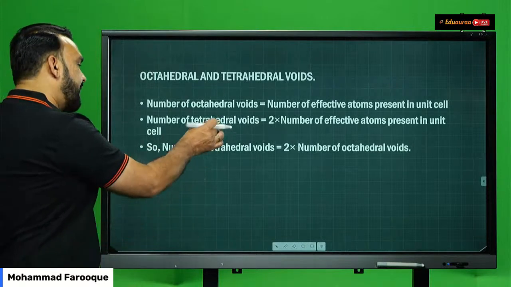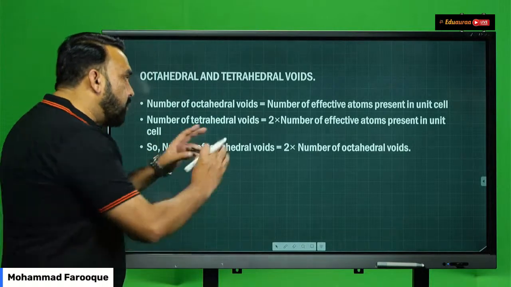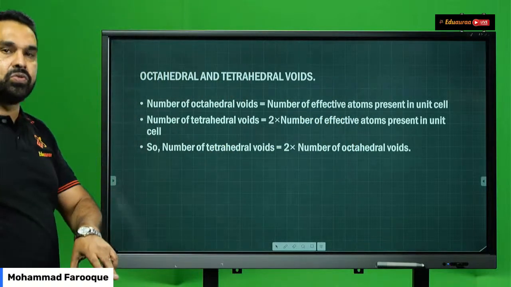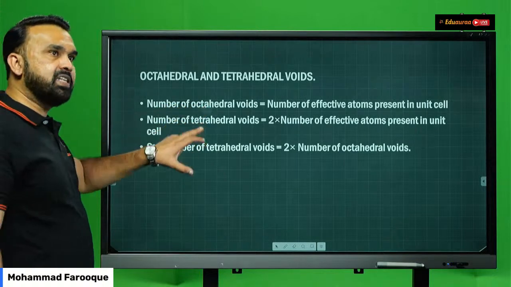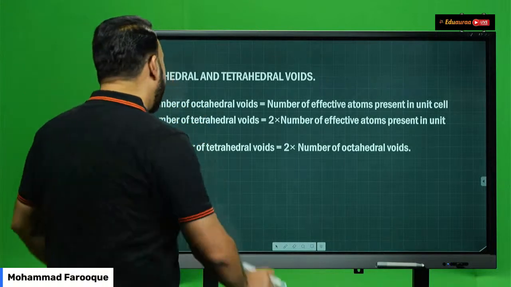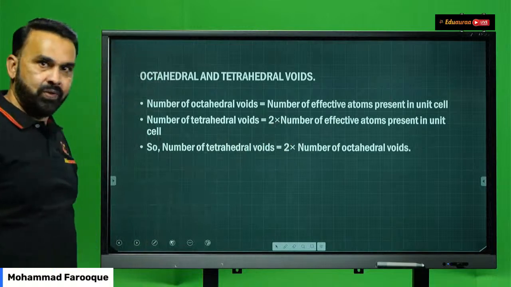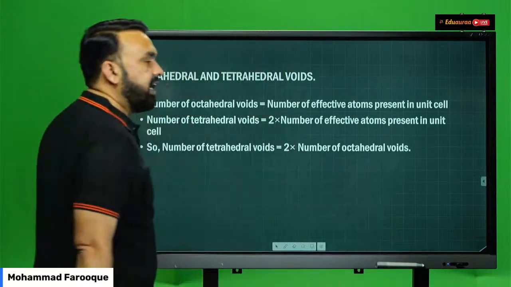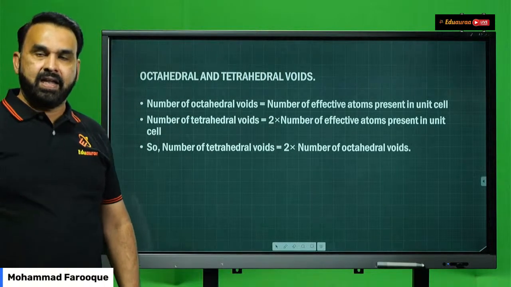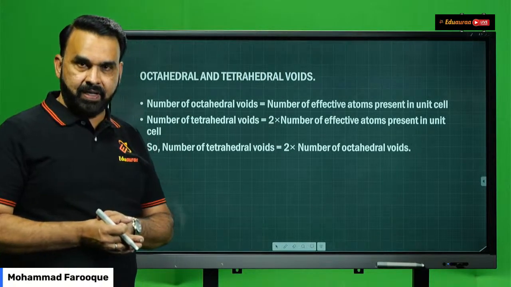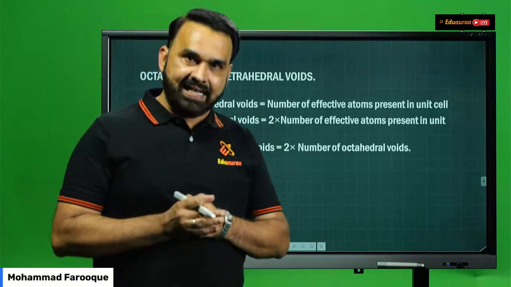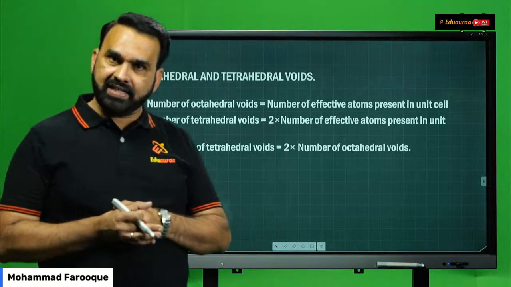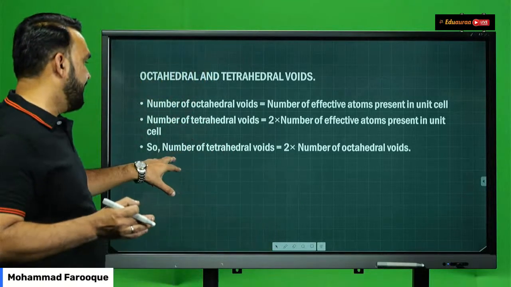But the number of tetrahedral voids is 2 times the number of effective atoms present in the unit cell. That means if I ask you students, what is the relation between octahedral voids and tetrahedral voids? You will tell me that the number of tetrahedral voids is equal to 2 times the number of octahedral voids. If they ask in a question, a particular crystal solid has 2 tetrahedral voids, find the number of octahedral voids. So this relation will help you.